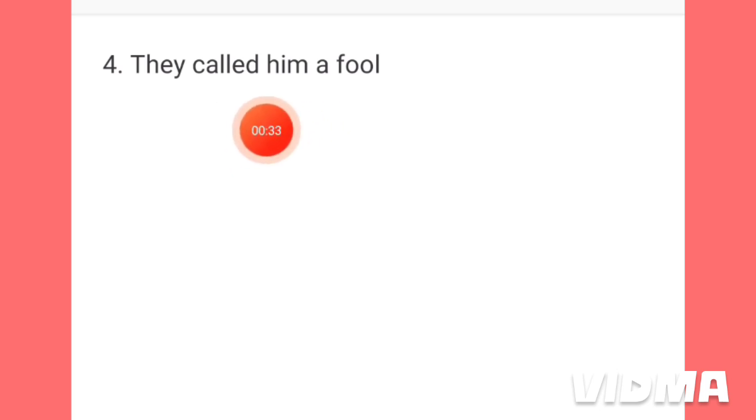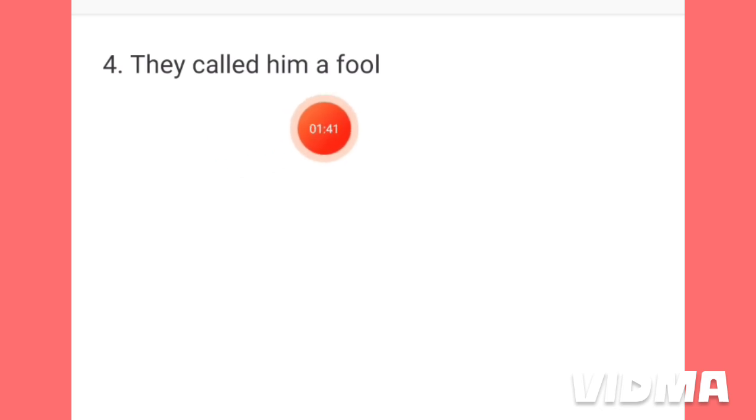Him is the object. Actually, this seems like an object, a fool, but this is actually not an object. This is an objective complement. I am describing you. What is a complement? A complement is a word which helps to fulfill the meaning of a sentence, and this is not a direct object. So, in this sentence, him is the only object. A fool, this is not an object, but this is a complement.